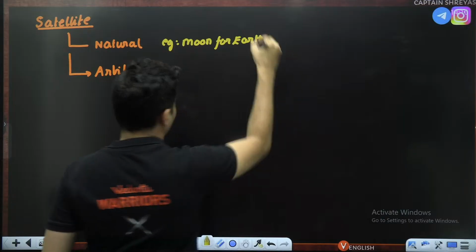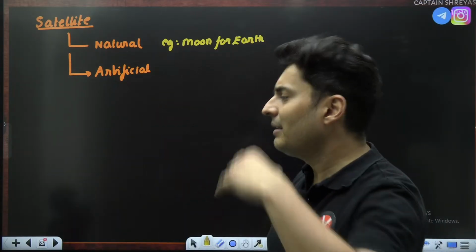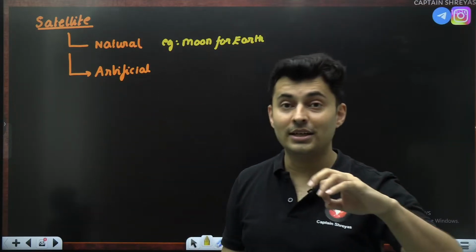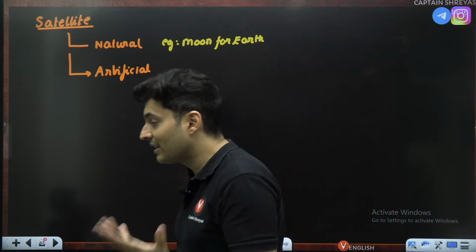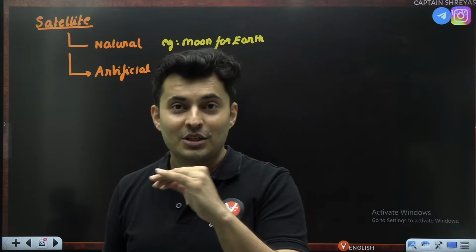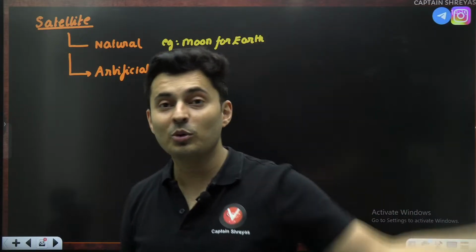Natural, example, the moon for our earth. But remember, other planets have many moons, like Jupiter, Uranus, and even other solar systems. Some planets have 2 moons, some have 7, 8, 9 moons. It's crazy. It will be very interesting to be on such planets because that will have even more crazy effects.